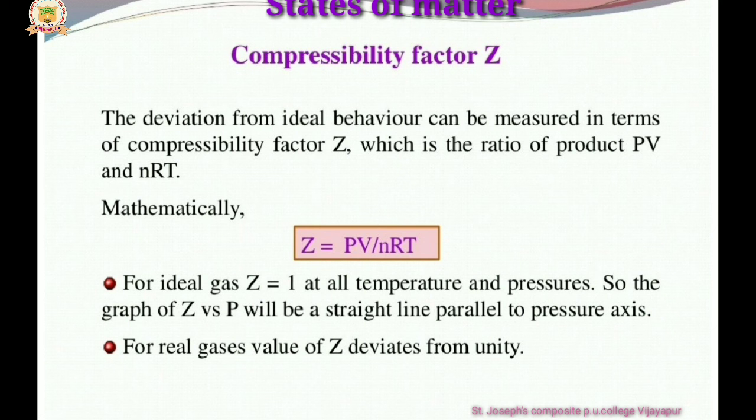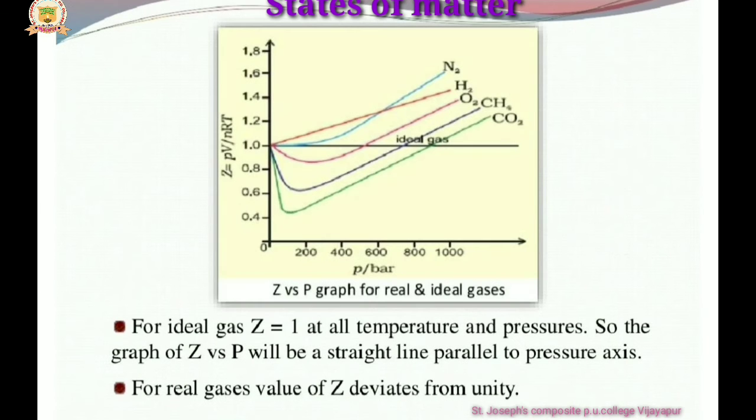For real gases, the value of Z deviates from unity; it is not equal to 1. For the ideal gas, Z is equal to 1, so the graph is a straight line parallel to the pressure axis. But in case of real gases, Z can deviate from 1.